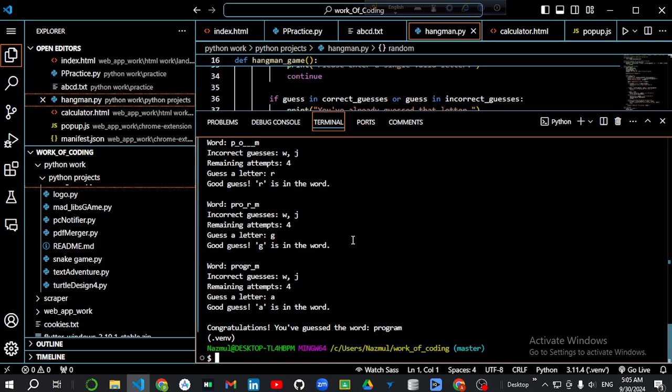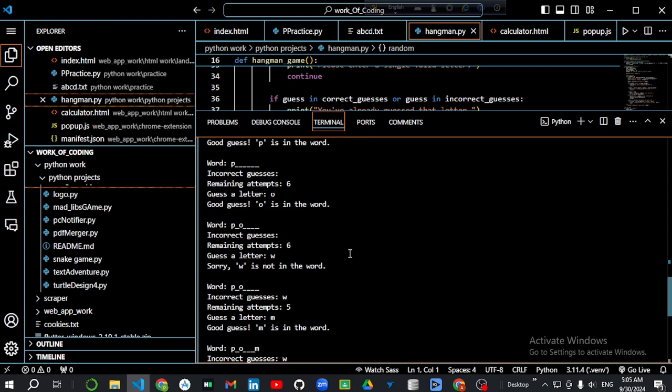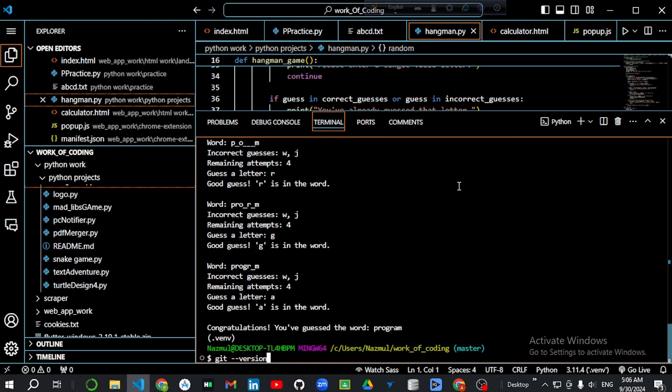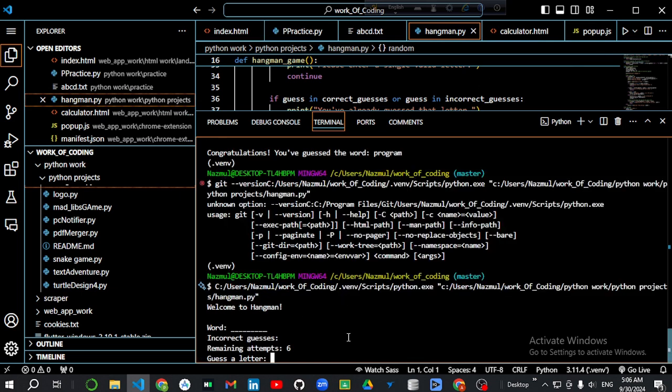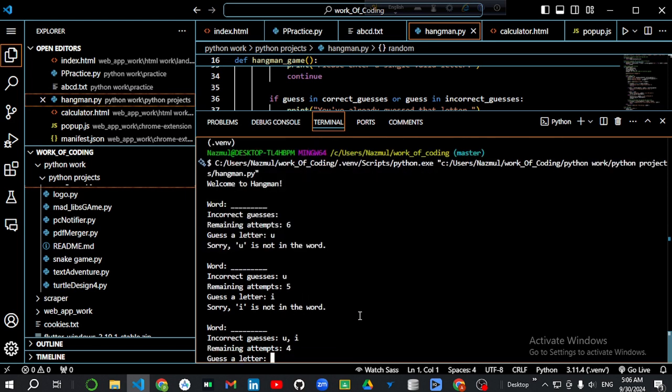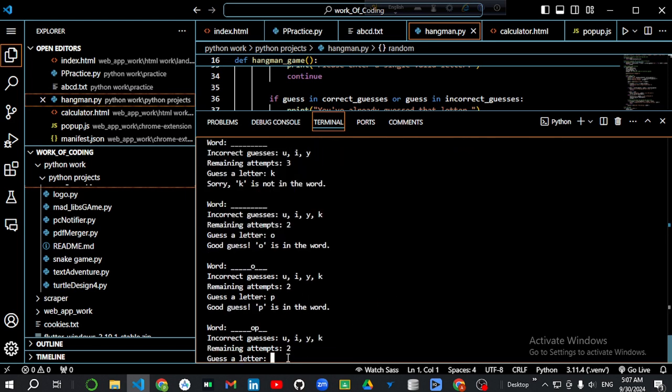And this is the game which is called the HangMan game. I have implemented this: if my guess is wrong 6 times or more, then I will lose. So let's run the program again, and here let's guess U, and it says "Sorry, U is not in the word." And let's guess I, and it says I is not in the word. My remaining attempts are now 2.